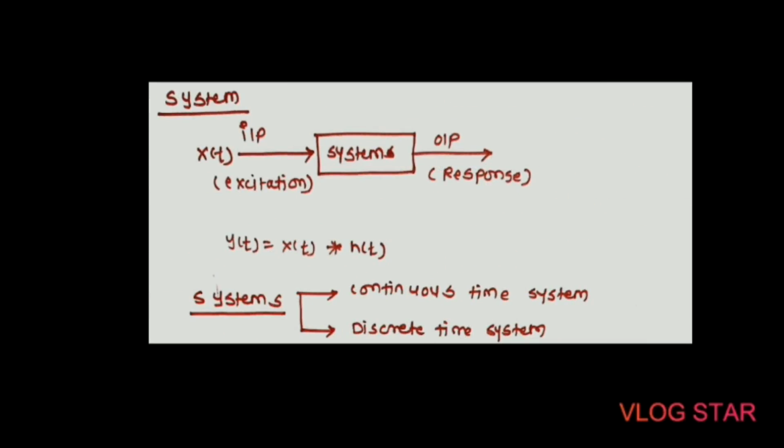A continuous time system is defined as the system which processes a continuous time signal to produce another continuous time signal. The continuous time signal at the input of a continuous time system is denoted by x of t and the continuous time response of the system is denoted by y of t, which can be shown in this figure.